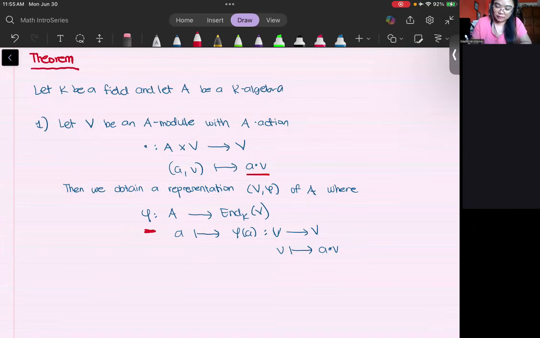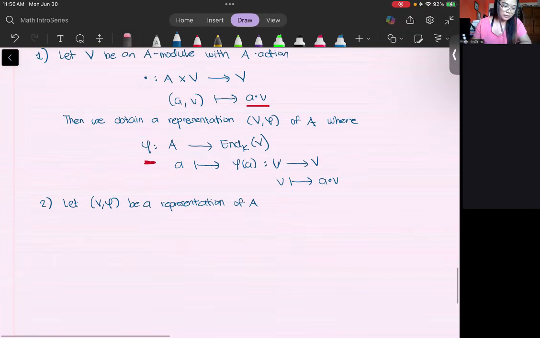Now, reversely, if I have a representation, let V phi be a representation of A, then we obtain an A module.